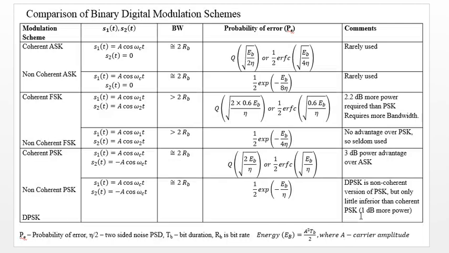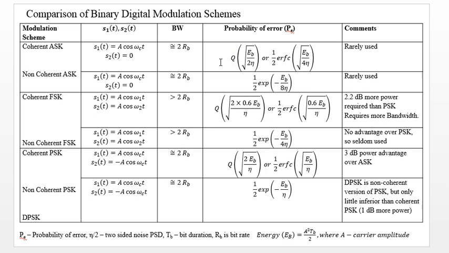Now there is a table giving the comparison of the binary digital modulation schemes. Here we can see these are the modulation schemes, these are the two signals, the bandwidth, probability of error, and a comment. So coherent ASK and non-coherent ASK require nearly the same bandwidth, and we have given the Q factor and the error function also for your convenience.